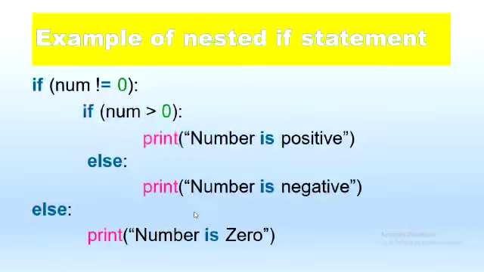One example: if the number is not equal to 0, then we will check whether the number is greater than 0 or not. If the number is greater than 0, it means the number is positive. If the number is not greater than 0, it means the number is negative. If the outer if condition is false, that means we have to execute the else part, that is, the number is equal to 0. So it will print number is 0.